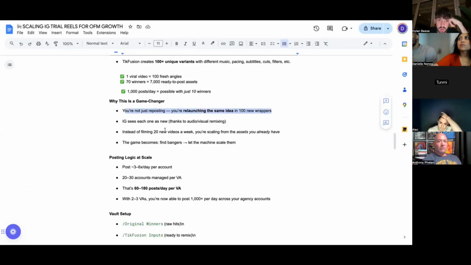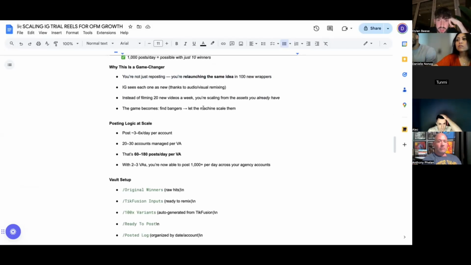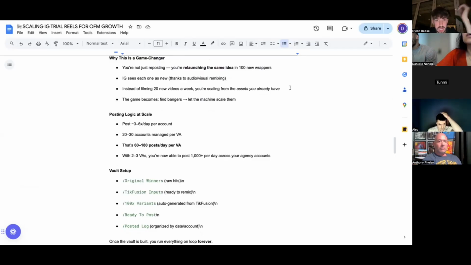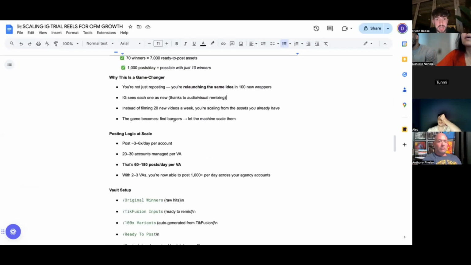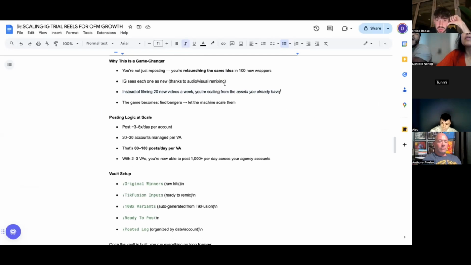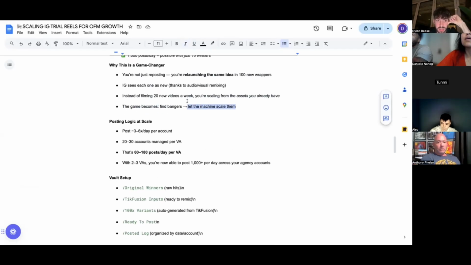And IG doesn't notice either. IG sees each one as new, thanks to the remixing that TikFusion does, or if you face swap using Picasso, whichever you want to do. And then instead of filming 20 new videos a week, you're literally just scaling from the assets you already have. So you can start to build a completely agency dependent system, right? So the game becomes find bangers and let the machine scale them. That's as simple as it is, right?